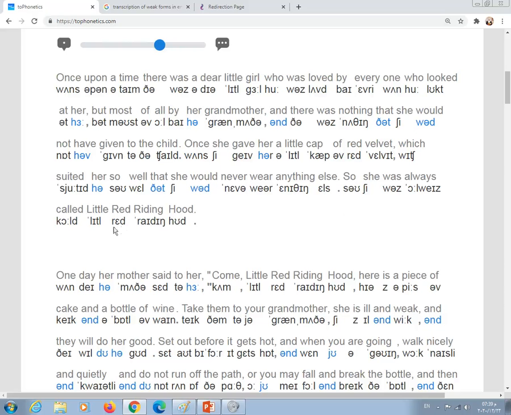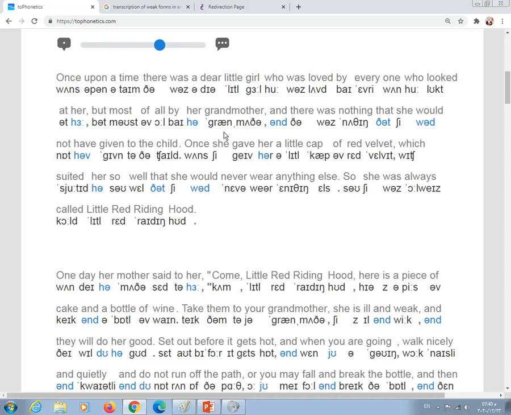Okay, let's read this paragraph again. Once upon a time there was a dear little girl who was loved by everyone who looked at her, but most of all by her grandmother.